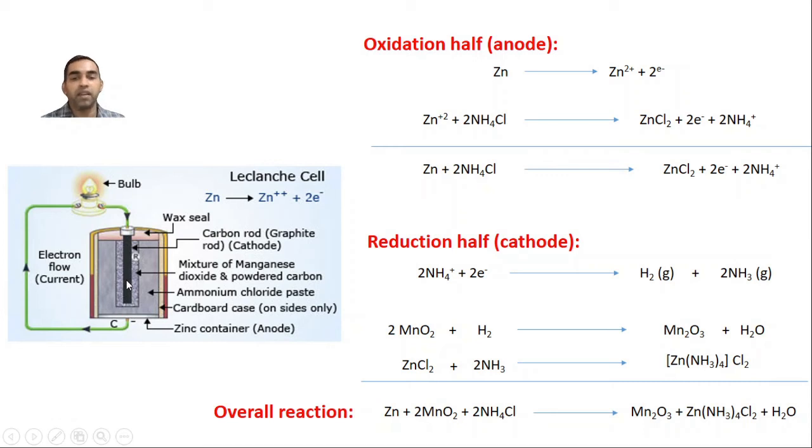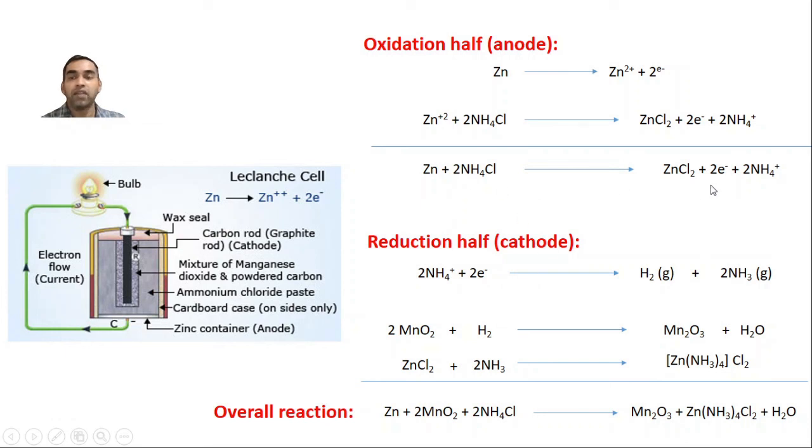Another thing you should notice is that ammonia and hydrogen gas are released. If they are not properly trapped by the MnO2, then what happens? The ammonium chloride that is produced will accumulate. Correct? The ammonium ion, instead of taking electrons from the reduction half or cathode, may take electrons from here only.